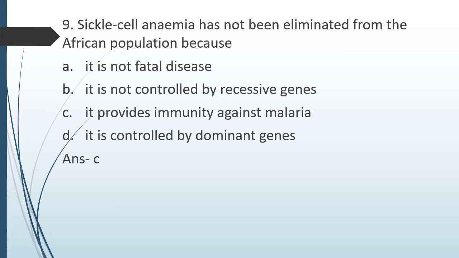sickle cell anemia, or all those people who are having sickle cell anemia, they are protected or they have an immunity against malaria. That is why sickle cell anemia has not been eliminated from African population, because it is providing a survival advantage to the people of Africa.